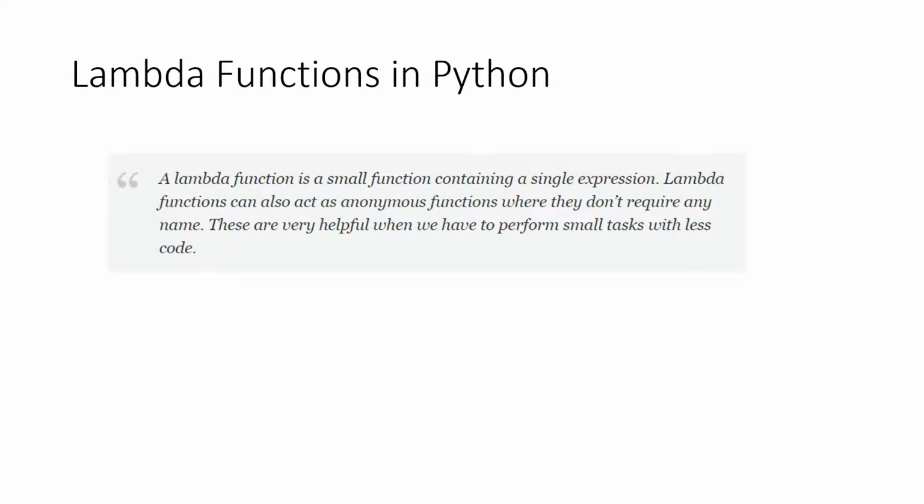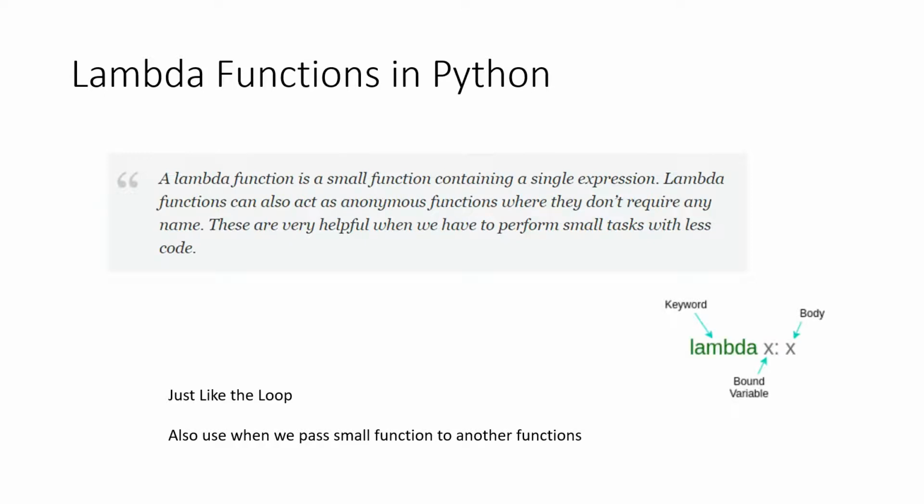First of all, a lambda function is a small function containing a single expression. A lambda function can also act as an anonymous function, where it doesn't require any name. They are very helpful when we have to perform a small task with less code. Just like a loop, in the lambda function we can perform a loop operation, and it is also used when we pass a small function to another function. So this is very simple, don't worry.